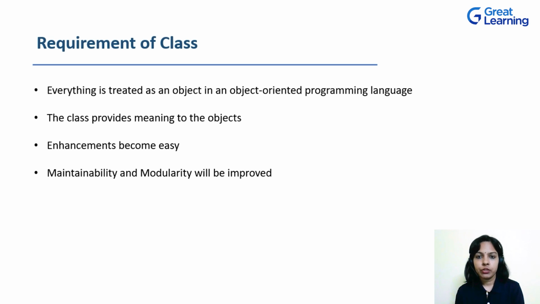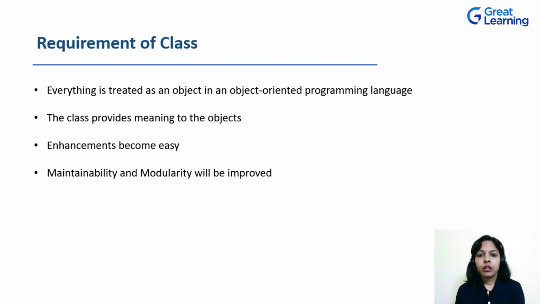For any programming language, it's not possible. So what can be done is that support for creating a user-defined type can be given. And Java provides the support for creating a user-defined type by giving the concept of classes. So that's the basic requirement of a class, to define the user-defined data types or convert these user-defined types into a data type when it comes to programming.